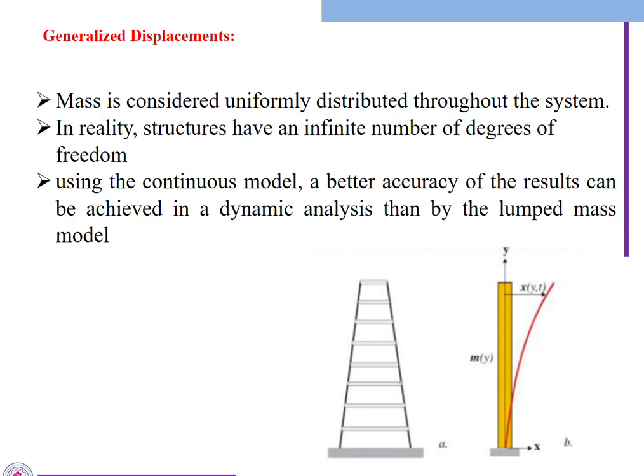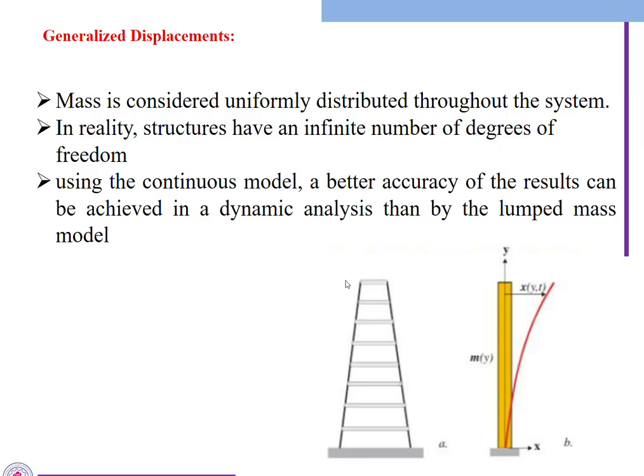Next one. The second method is the generalized displacements method. In this method, mass is considered uniformly distributed throughout the system. The mass will be distributed as a single mass, uniformly distributed. The mass will be the same, irrespective of the size. The mass of this particular point, mass of this particular point, every system has been classified as a uniform mass. We take this one as uniform mass.